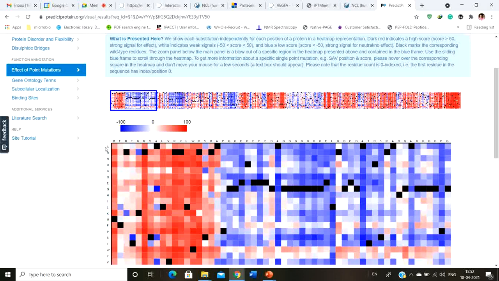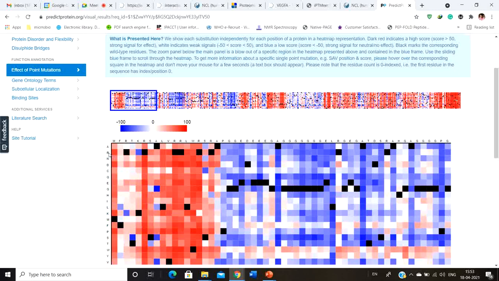For example, this is the structure of the whole protein, MFR, TKR, SAL, VER. If I replace M with A, what is going to happen? You have a red, but if you simply hover your pointer over this red, it has a score of 41. A score of 41 means it is going to have some effect, but not that much, because this red is not that deep. But what if I mutate this M with arginine? The red is high, 78. That means it is going to have a pronounced effect. A mutation of methionine with arginine is going to have a pronounced effect.